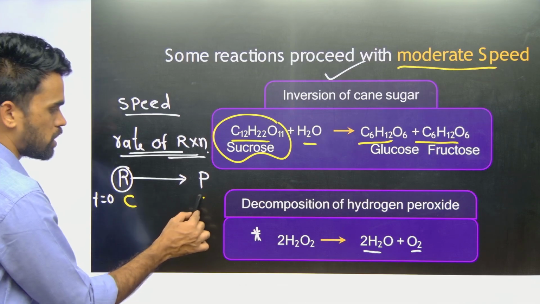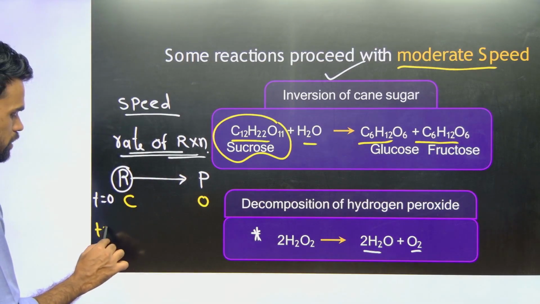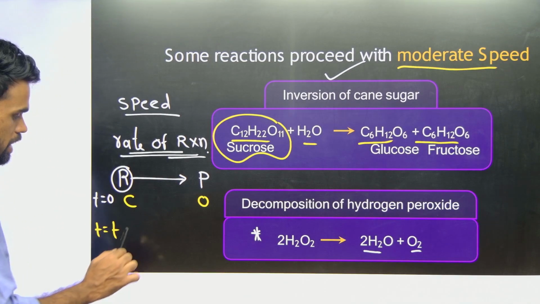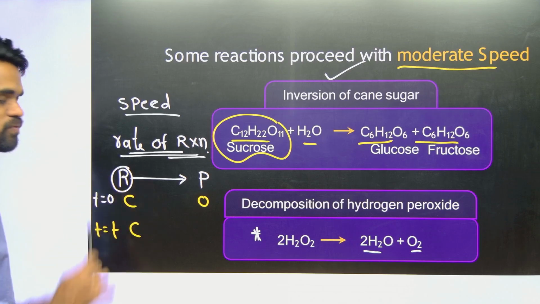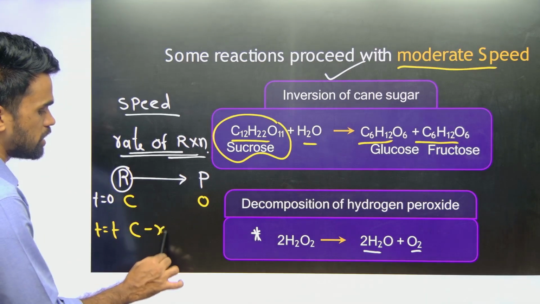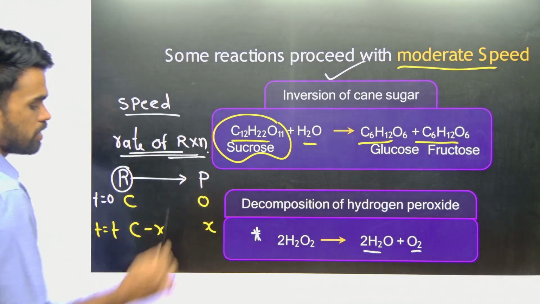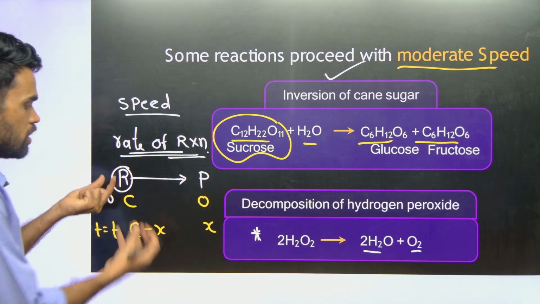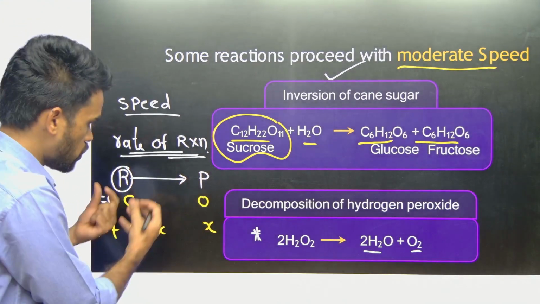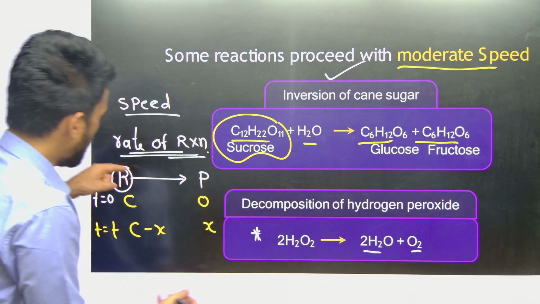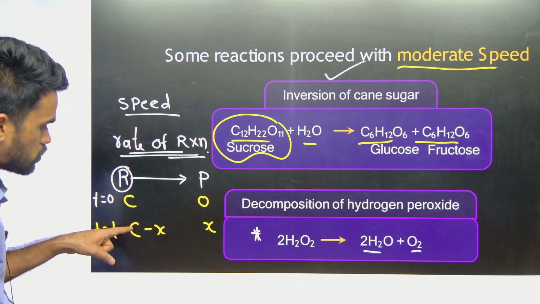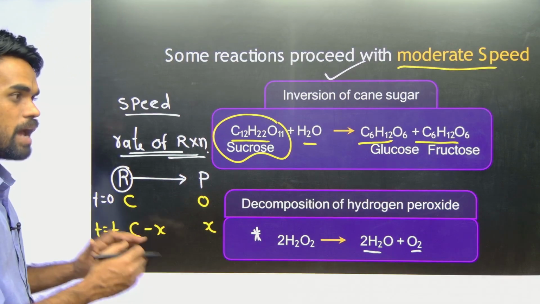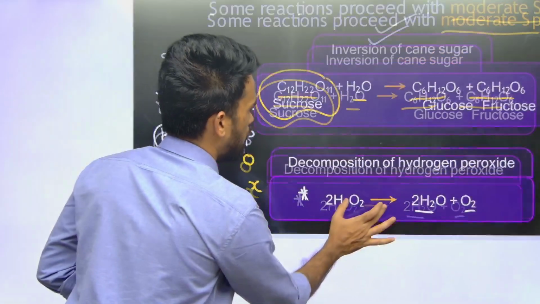concentration, it means product is 0, but after some time t, what happens, some amount of this reactant will convert into product. Let us say from this C concentration of reactant some X concentration is converting into product. Okay, like this. That means some amount of the reactant is converting into product, so we have to remove it from this. That's why I am writing C minus X, that X amount is converting into product form. Like this you need to understand the conversion.